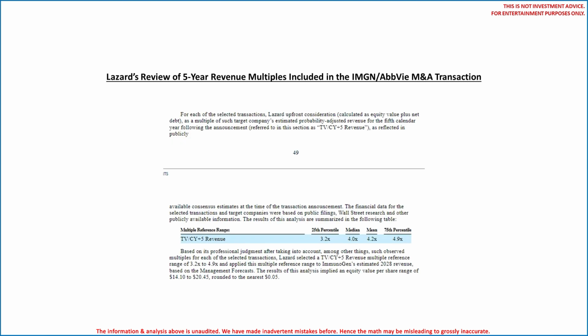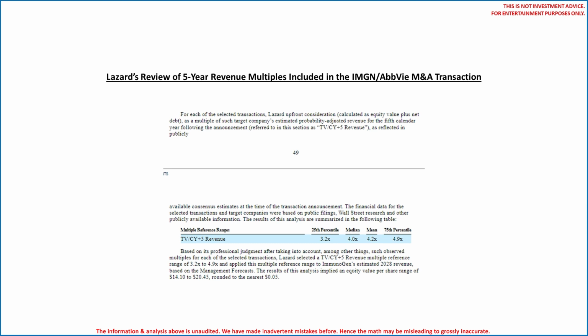For another perspective, let's have a quick look at Lazard's fairness opinion on the Immunogen AbbVie transaction to see this another way, using revenue multiples instead of discount rates on gross margin forecasts. See here, Lazard says, and this is not Night Owl Biotech offering an opinion, but directly from the investment bankers hired by Immunogen. Lazard notes a range of year 5 revenue multiples as low as 3.2 times in the 25th percentile to as high as 4.9 times in the 75th percentile. Immunogen was acquired for an enterprise value of $9.6 billion, which was 7.9 times its year 5 revenue estimate.